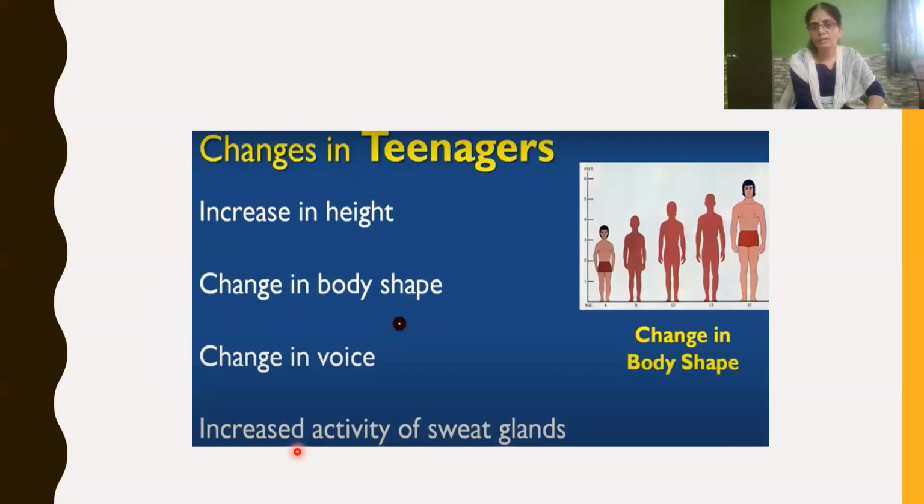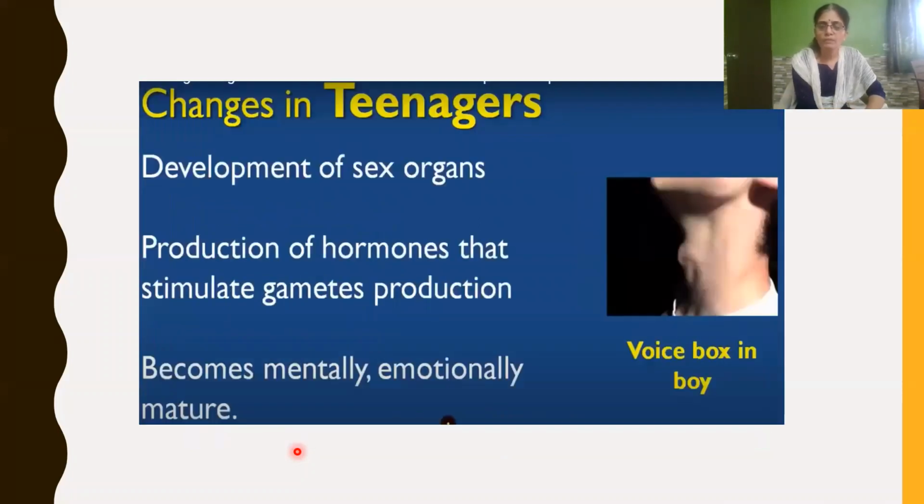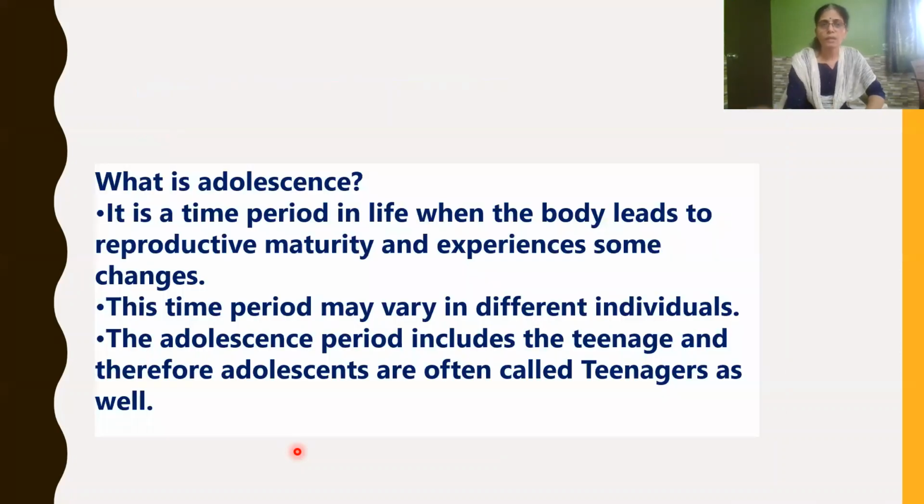Increase in height, change in body shape, change in voice, increased activity of sweat glands, and development of sex organs, which leads to production of sex hormones that stimulate the male or female reproductive organs to produce male or female gametes. And they become mentally and emotionally mature. So what is adolescence?